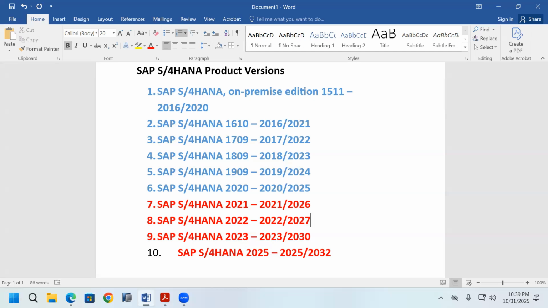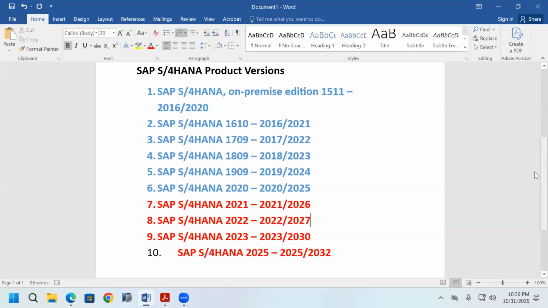SAP S/4HANA is one of the software products, and 10 versions are there. The 10 versions have different names. Every version has a name: SAP S/4HANA 1511, 1610, 1709 are names of product versions. SAP S/4HANA 2025 is the name of a product version. SAP S/4HANA 2023 is the name of a product version.